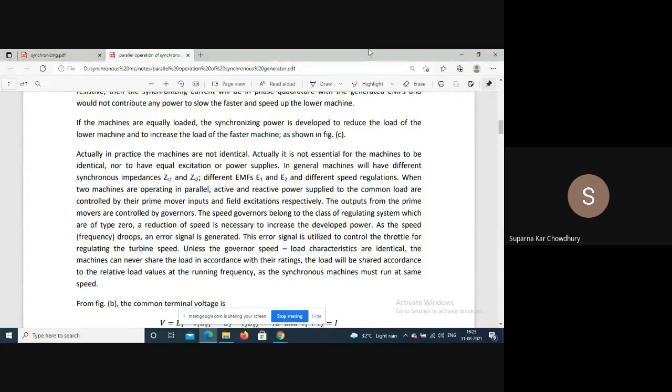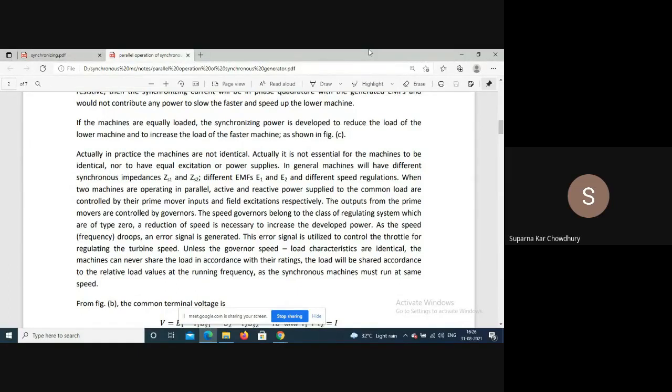Now the speed governors are type 0 regulators. Normally they have a drooping characteristic, that is, with increase in load there will be a slight drop in the frequency or the speed. Whenever there is an increase in load, there will be a drop in frequency and an error signal is generated, and that error signal is utilized to control the throttle of the prime movers.